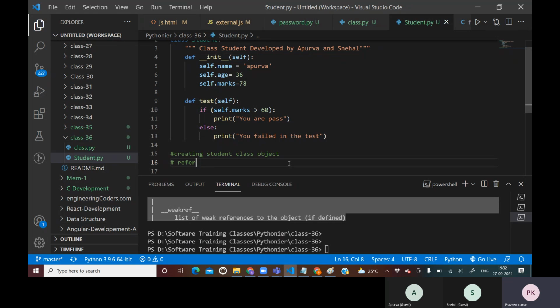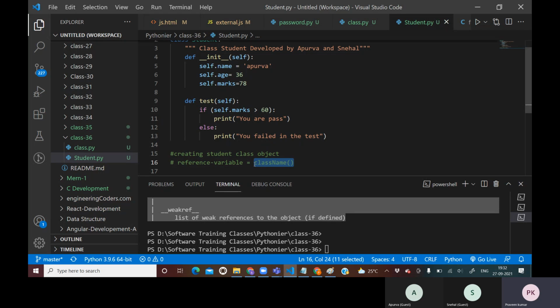So here we can call it what? A reference variable, which is referring to what instance of an object. Okay, so I will say here class name. Here you need to use the class name and just call it, this class name, open parenthesis and close parenthesis. It is the syntax which creates an object.